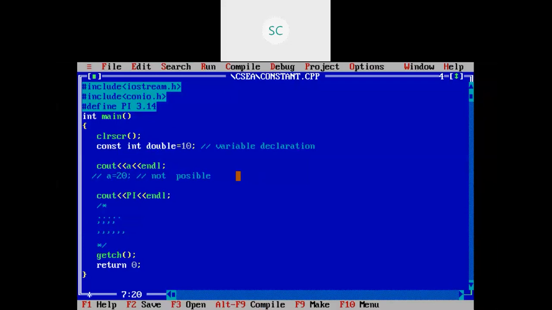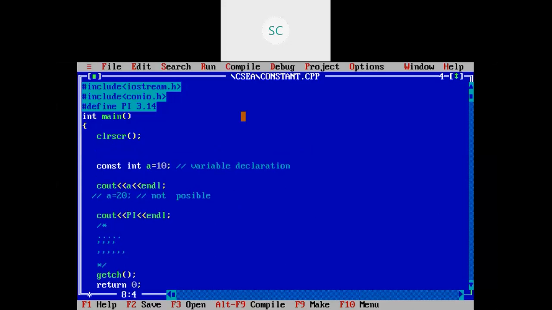Keywords you cannot take as a variable name, constant name, or function name. How can you identify keywords within this Turbo? These keywords you can see in white color. For example, here you can observe const is a keyword, right? We are seeing it in white color.